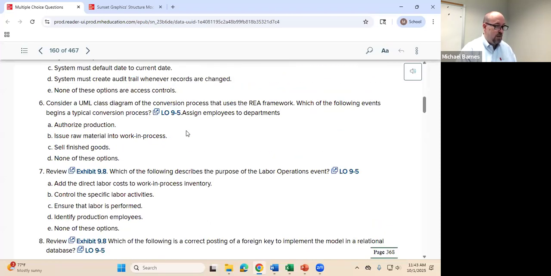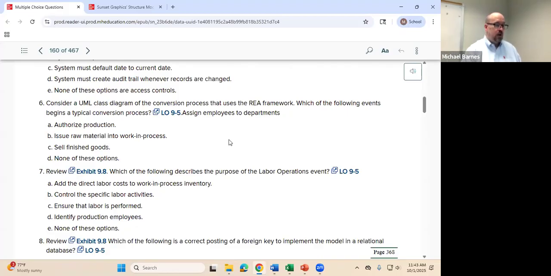Question number 6. Consider a UML diagram of the conversion process that uses the REA framework. What does REA stand for again? Resources, events, and agents. Those are the keys to developing those UML diagrams. You have to identify what are your resources, what are your events, your agents. Those are our entities. Entities are depicted by classes, but there's a 4th class that's not included here. What's that called? Conceptual structure, which we're going to talk about here in just a second.